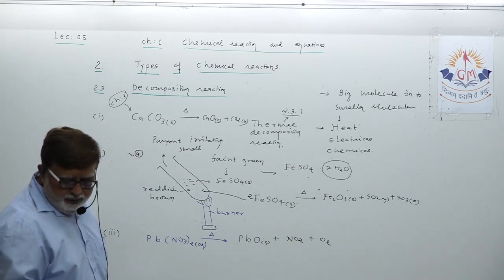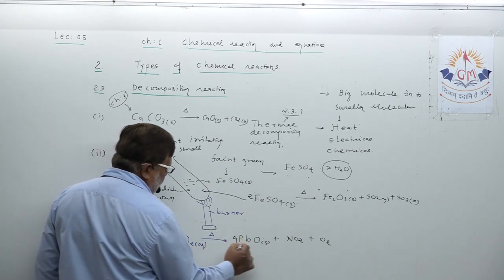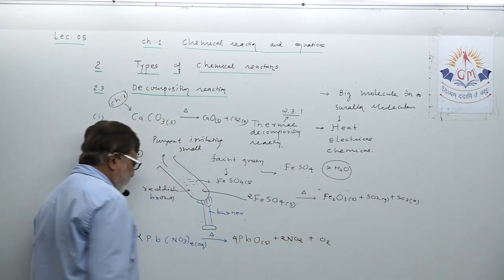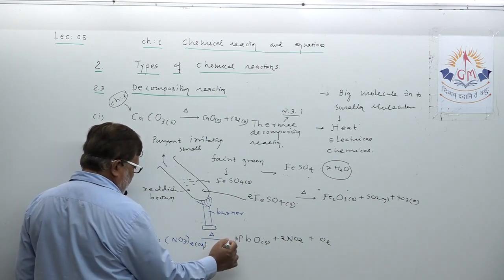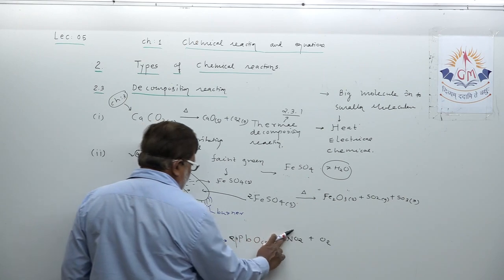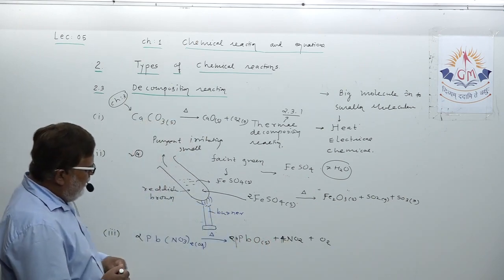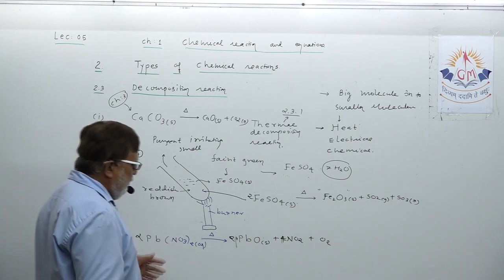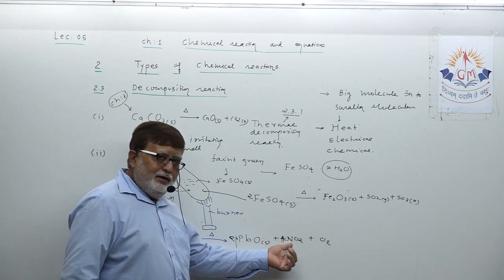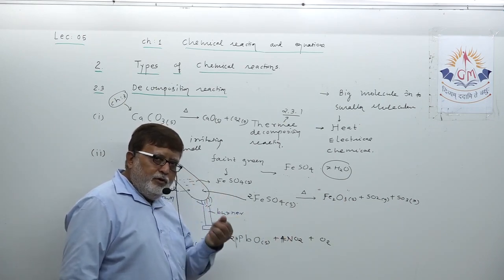Okay, understood? Right, 2, 4 and 2. That we understood initially also. Okay, here 2. Right, and here 4. Now what happens actually, dear student? When lead nitrate is heated, it decomposes into lead oxide, nitrogen dioxide, and oxygen is released as one of the products.